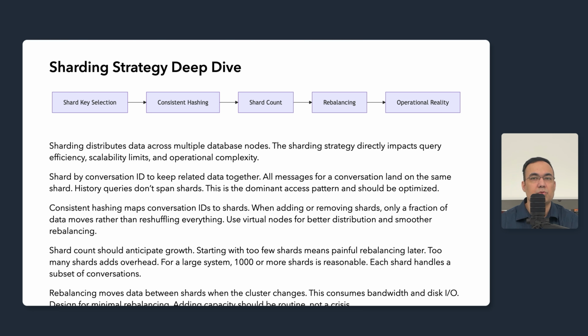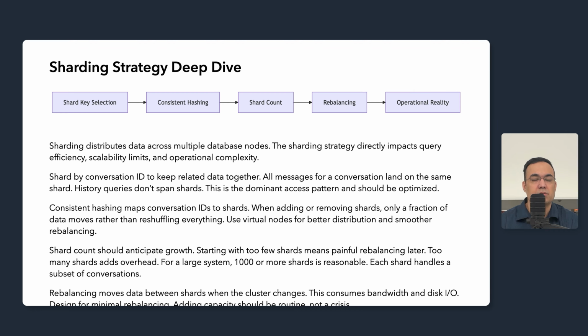So rebalancing moves the data between the shards when the cluster changes. This consumes network bandwidth and disk I/O. It can impact the production traffic if not throttled carefully. Designed for minimal rebalancing, adding capacity should be routine, not a crisis that requires weekends of careful migration.